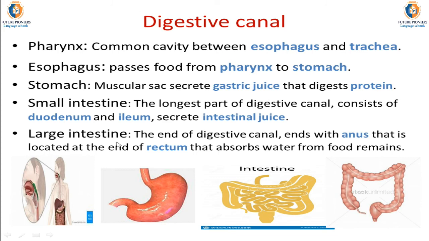Okay, large intestine is the end of digestive canal, and it ends with rectum, which ends with anus, through which food remains, which are useless, are removed. The body gets rid of them outside the body, while the large intestine absorbs the water from the food remains to be reused by our body.